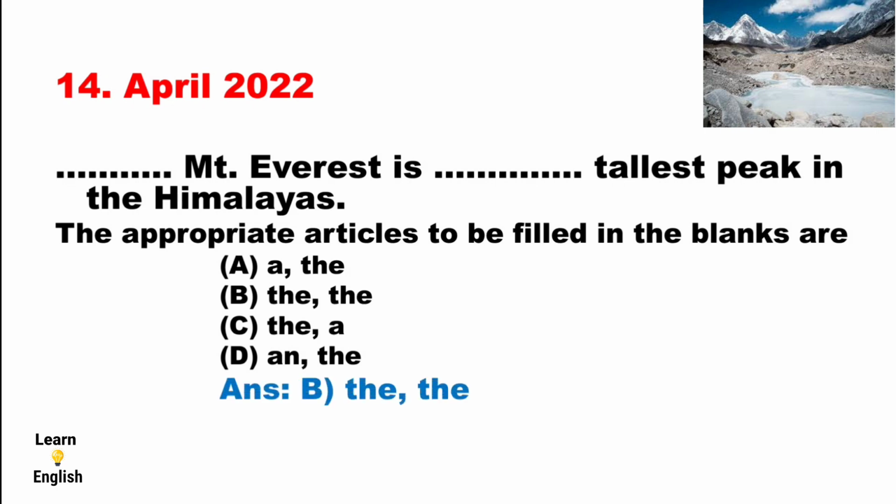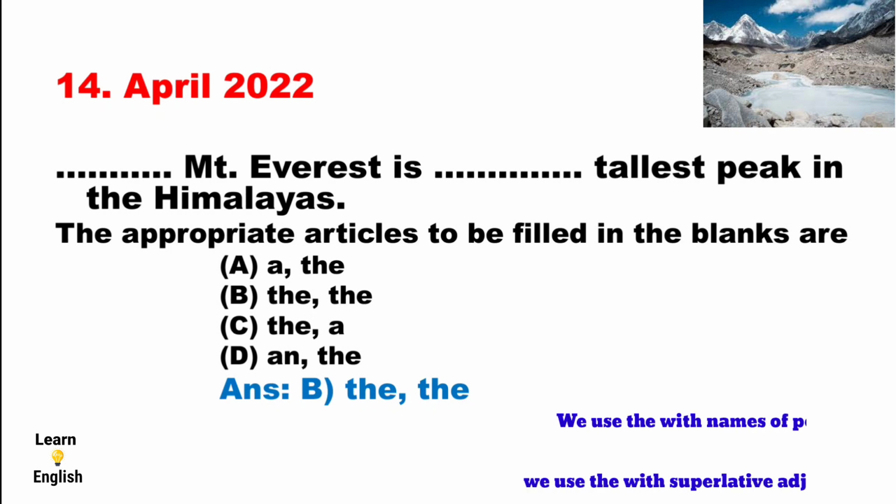Why is the answer "the and the" correct here? You know, because we applied a rule here. The rule is we use "the" with names of peaks and we use "the" with superlative adjectives. Therefore, the first one is the name of a peak: the Mount Everest. The second one is a superlative adjective: the tallest. This rule is applied here. That's why the answer "the and the" is correct.